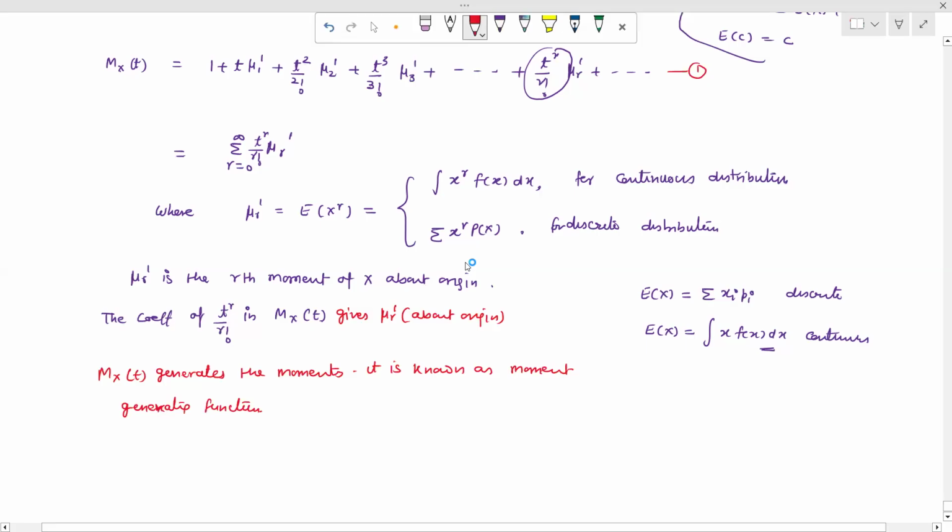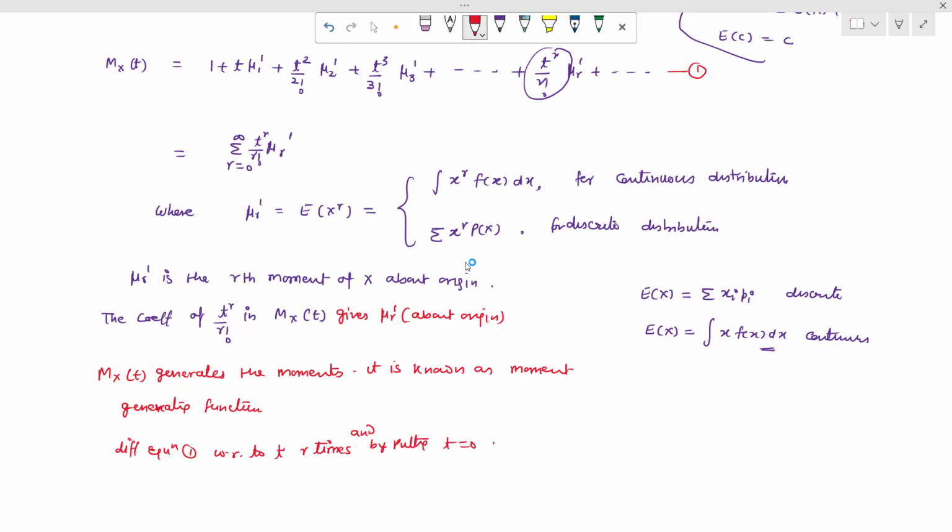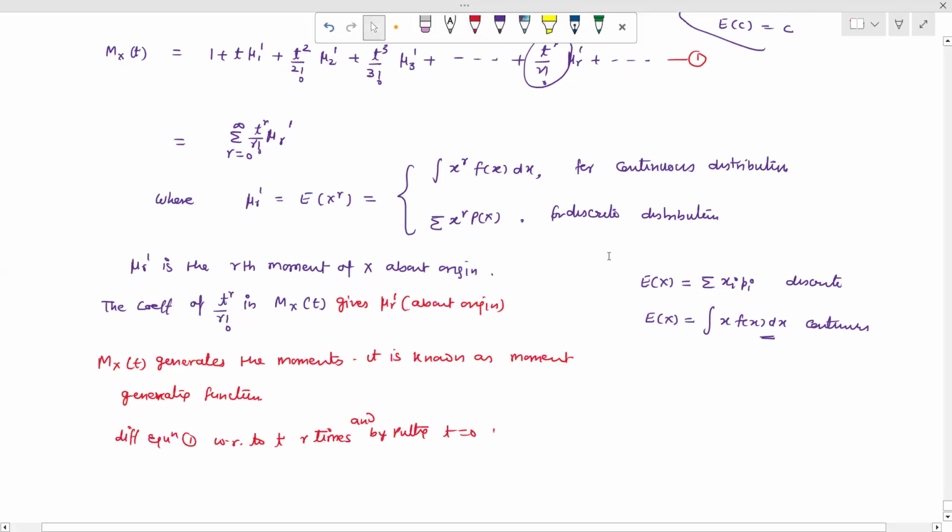So now differentiate equation 1 with respect to t, r times, and by putting t equal to 0. So after differentiation, we put t equal to 0. Here we use the rth derivative.